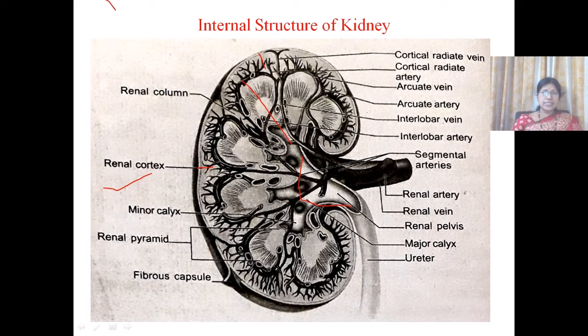The medulla consists of 8 to 15 conical structures called renal pyramids. These pyramids have a papilla at their apex. The collecting tubules present in the renal pyramid join to form a large duct called the duct of Bellini.